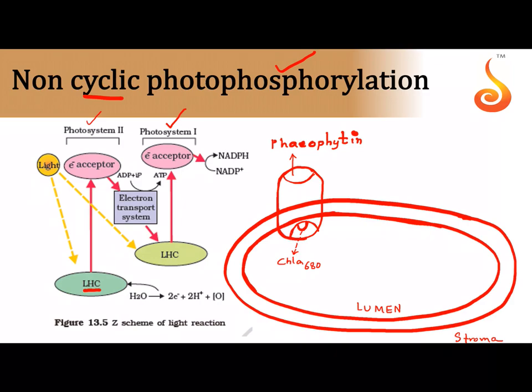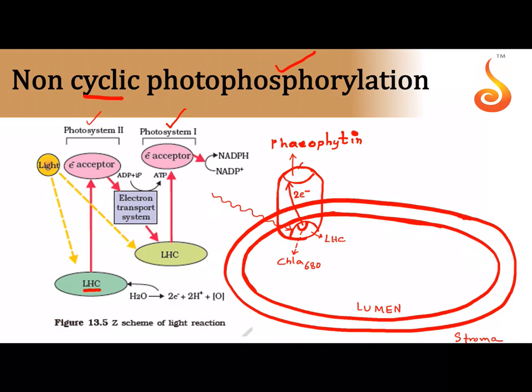In the light harvesting complex, remember we are talking about the membrane of the thylakoid, the reaction center is chlorophyll A680, and then the primary acceptor. So now what will happen is light will fall onto the light harvesting complex, and this chlorophyll A680 molecule will release 2 electrons. The 2 electrons are first picked up by pheophytin.